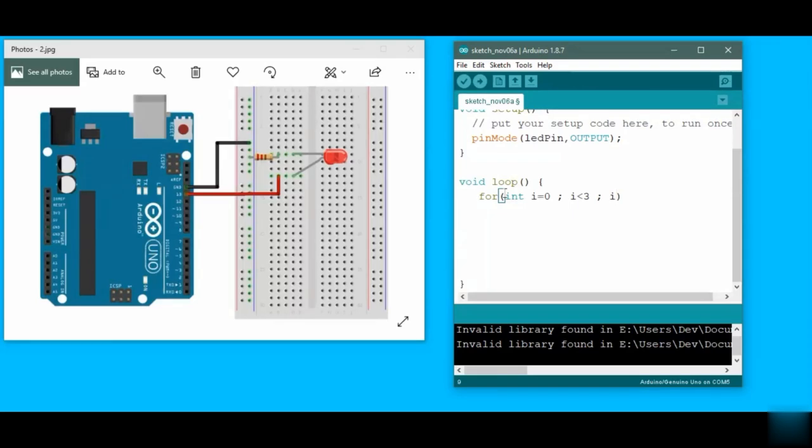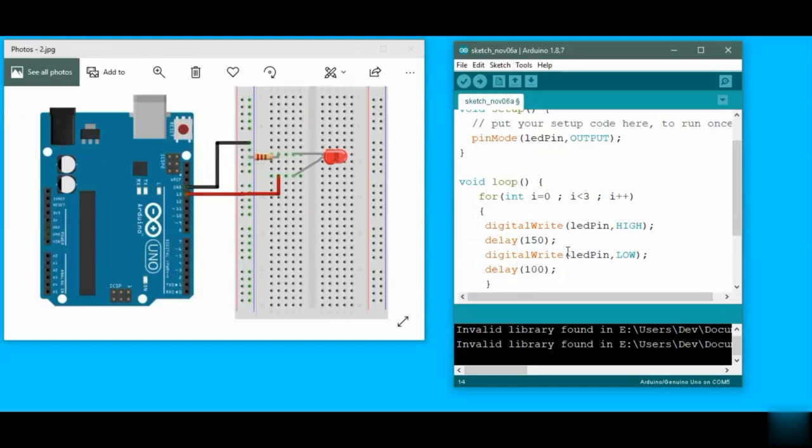And then we have the increment. Here, first we have digitalWrite LED pin at high, and then a delay of 150 milliseconds, as I have already told you, and then digitalWrite LED pin at low, and then a delay of 100 milliseconds this time.